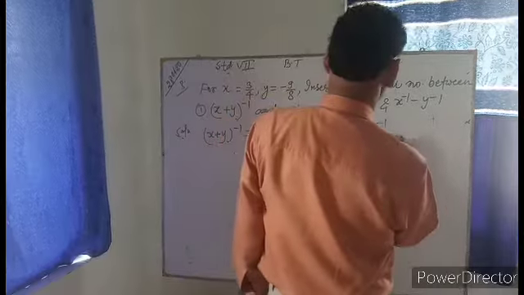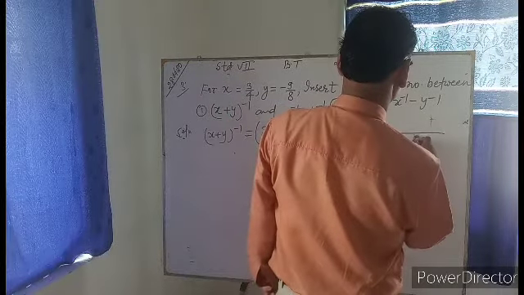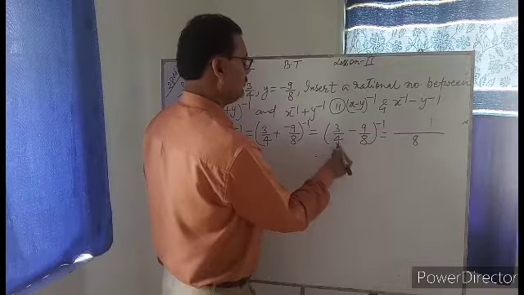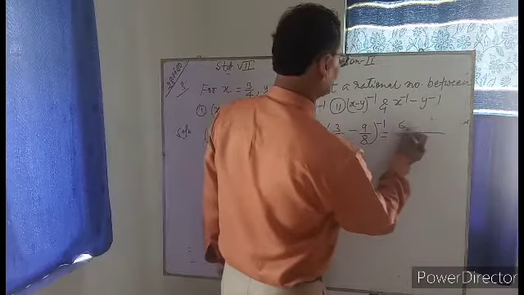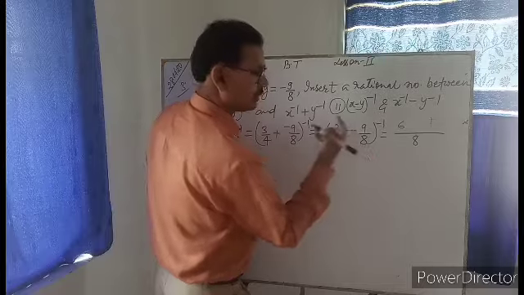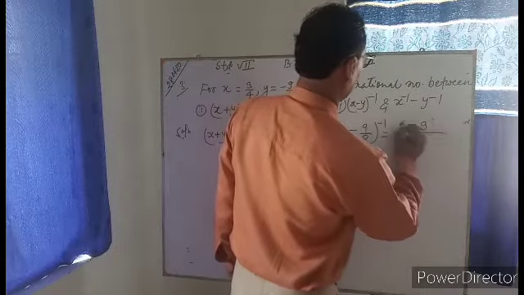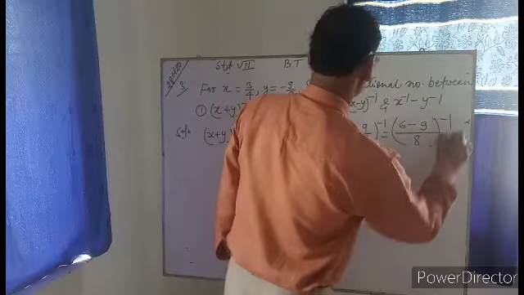We will take the LCM of 4 and 8, it will be 8. 8 divided by 4 is 2, 2 3s are 6. 8 divided by 8 is 1, 1 into minus 9 is minus 9, and whole power minus 1.